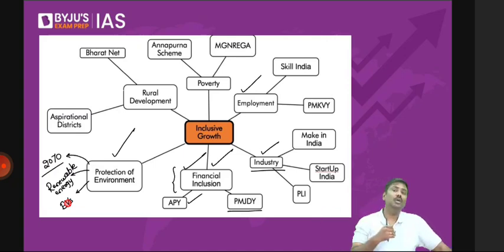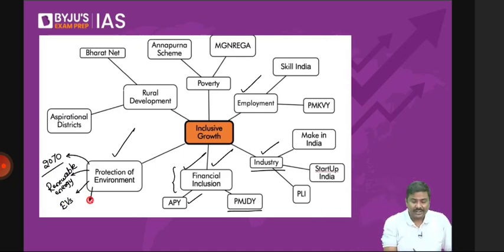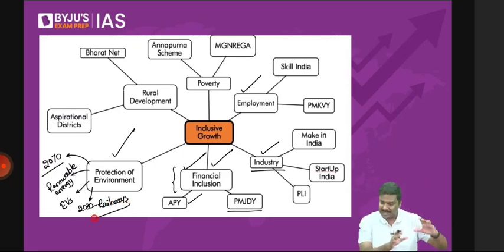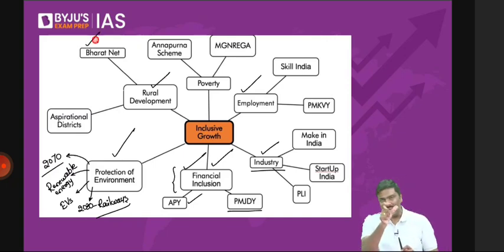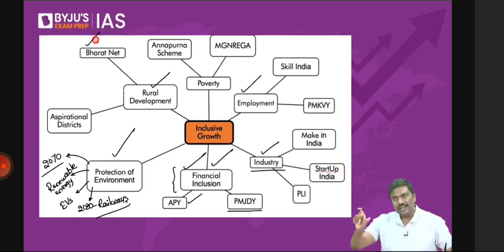They want to make railways net zero emission by 2030. So have a look at this. These are some of the examples. Not the exhaustive list. The government is also promoting rural development. For example, we are implementing the BharatNet initiative. Under the BharatNet program, what are we doing? We want to ensure that around 2 lakh plus panchayats will have high-speed broadband connectivity.